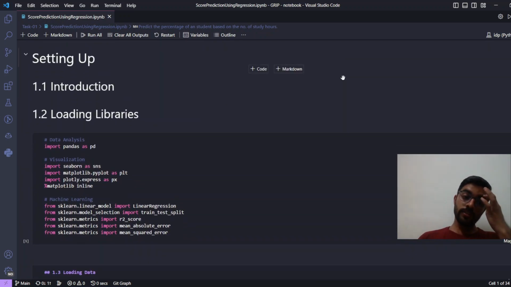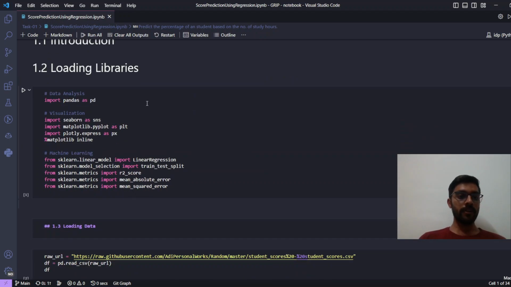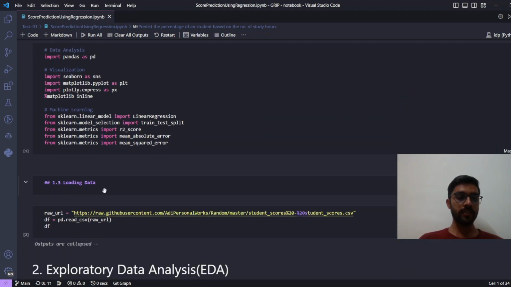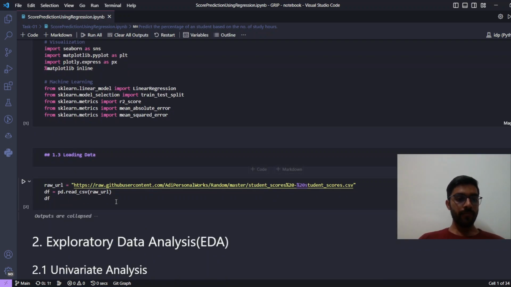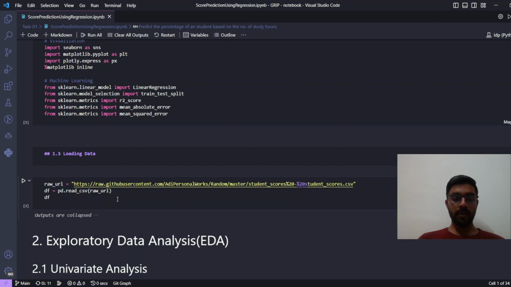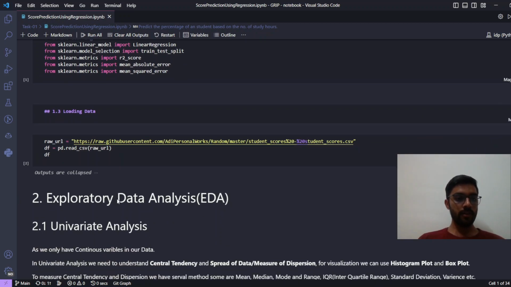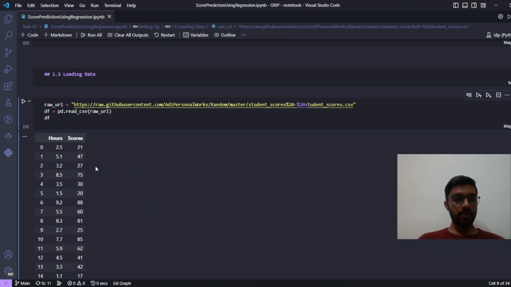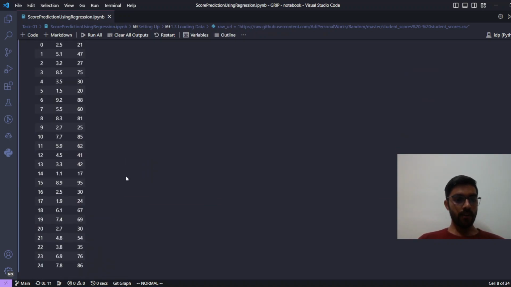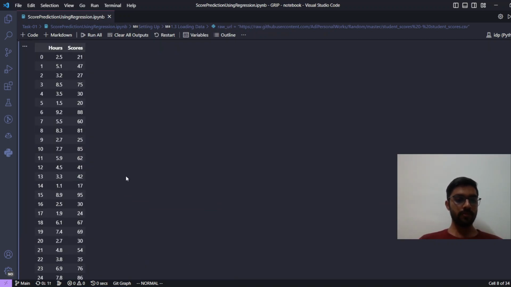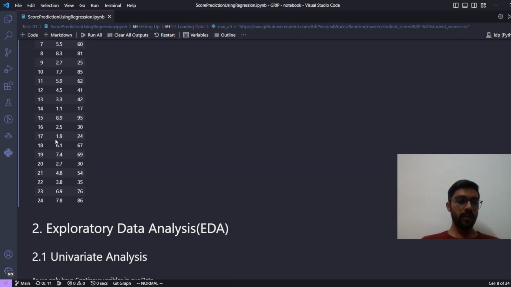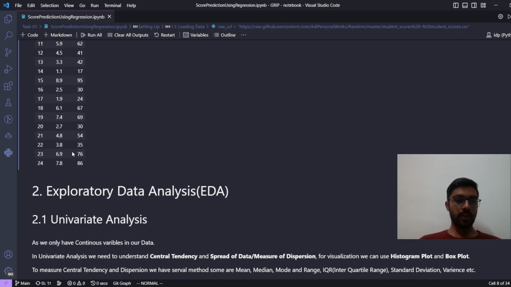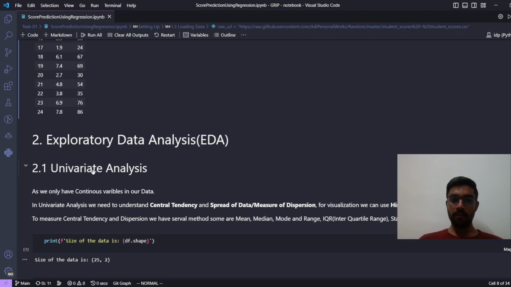I'm starting this task by loading some general libraries for handling the data, visualization, and also for the model building and evaluation of the model. I loaded the data from my GitHub repository as a URL. You can see the data has a size of 25 rows and two variables, hours and scores. These 25 are the students and their corresponding study time in hours.